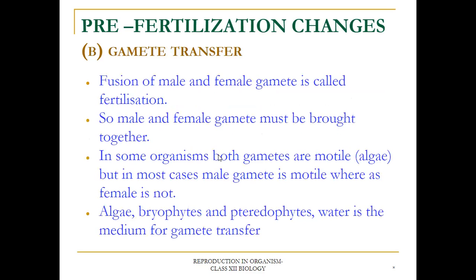Now gamete transfer. Fusion of male and female gamete is called fertilization. So male and female gametes must come together. In some organisms the gametes are motile, as in algae. Motile means they can move, but in some cases the male gamete is motile whereas the female is not. Example is a human being. Now algae, bryophyte and pteridophyte need water as a medium for gamete transfer.